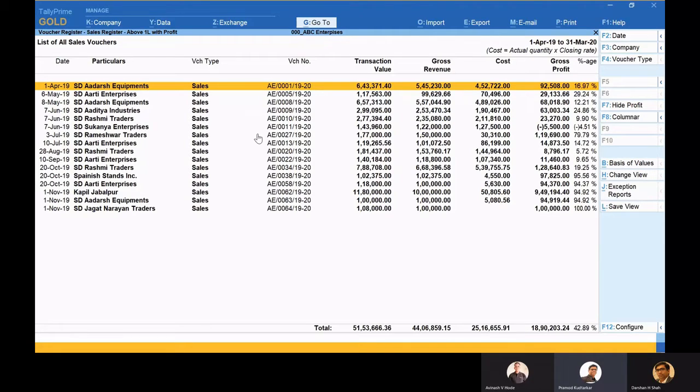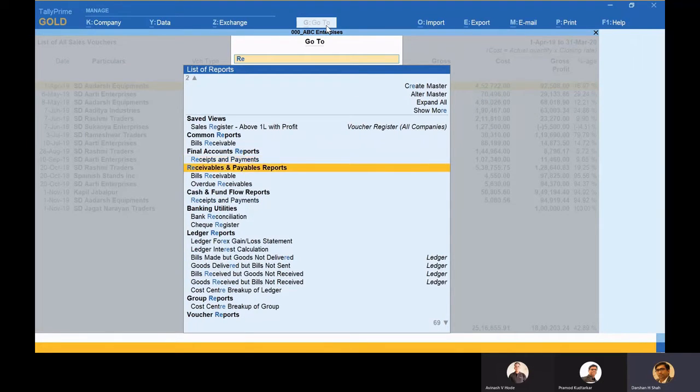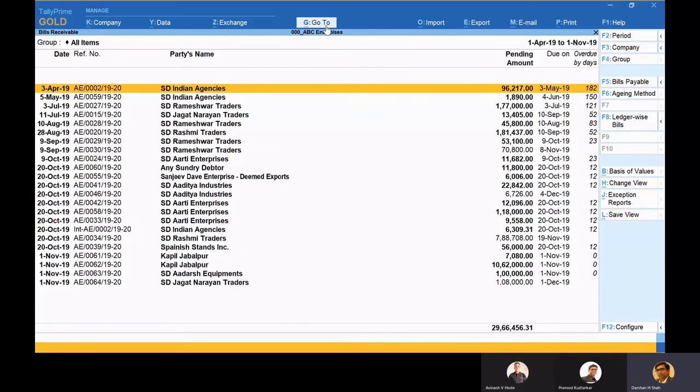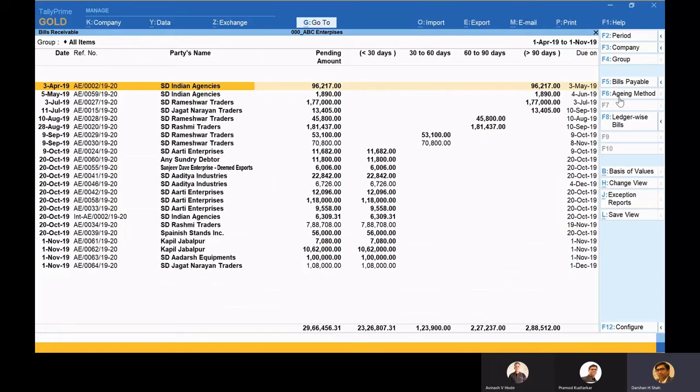Can we see age-wise outstanding in a similar format? I mean, a similar feature. Definitely. Let's configure that. From the go to, I'll click on, let's say, total receivables, bills receivables. And let's say I make the ageing over here, and the ageing here I'm making as 30, 60, 90. And I'm saving it.